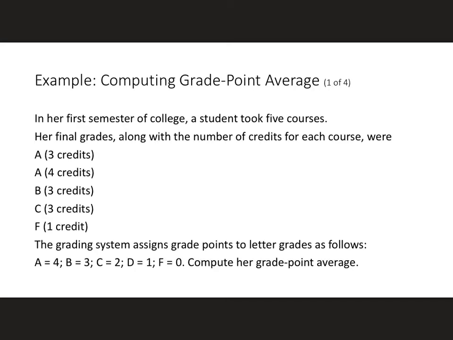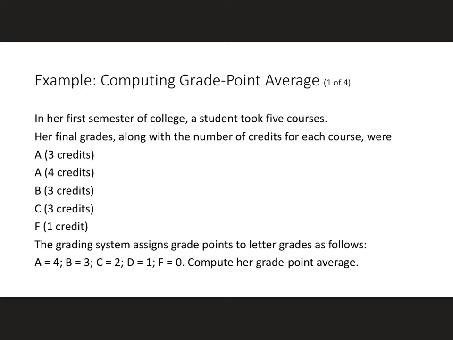So we're going to take a look at this example about computing grade point average. So we have a student that in her first semester of college, she took 5 courses. Her final grades along with the number of credits for each course. So she got an A in a 3-credit course, A in a 4-credit course, a B in a 3-credit, C in a 3-credit, F in a 1-credit.